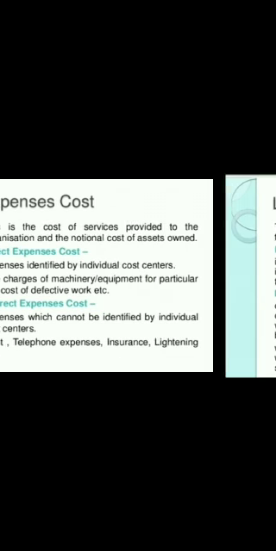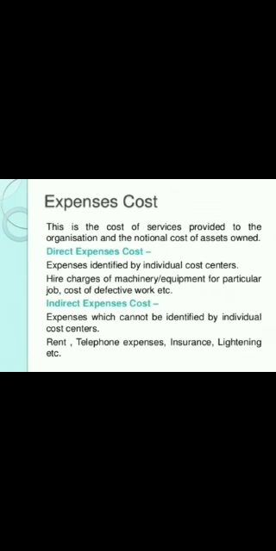Now we will discuss the expenses cost. Expenses cost is the cost of services provided to the organization and the notional cost of the assets owned. Direct expenses refers to the expenses that are specifically incurred by the enterprise to produce a product, without which production cannot take place.